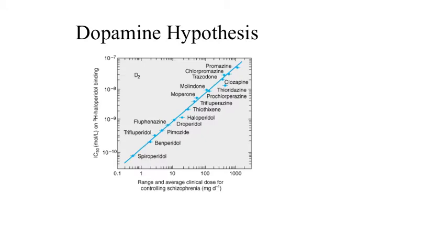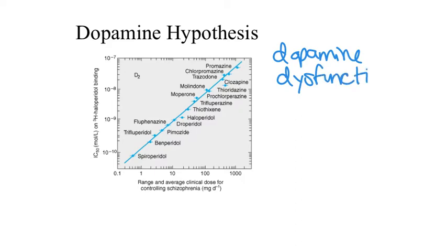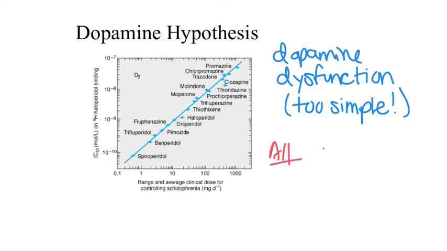The functional consequences of this excessive synaptic pruning leading to reductions in cortical volume are not really known, but one of the thoughts is that this somehow leads to abnormal or dysfunctional dopamine signaling. This is known as the dopamine hypothesis of schizophrenia and is realistically a vast oversimplification of the pathophysiology of the disease. Nevertheless, it's worth discussing because of the fact that all available antipsychotics are effective dopamine receptor antagonists.